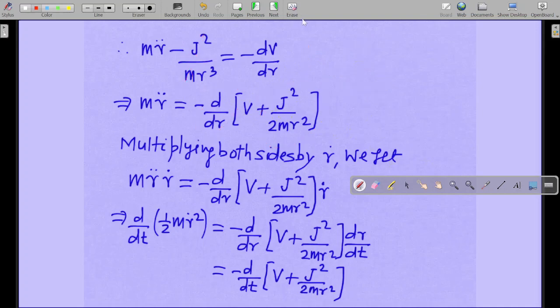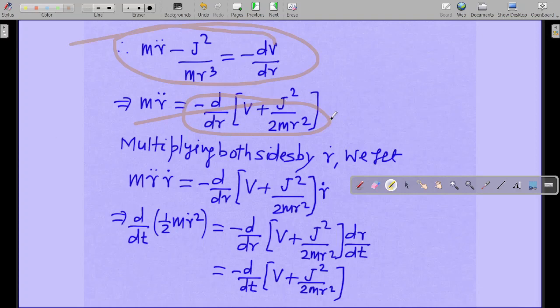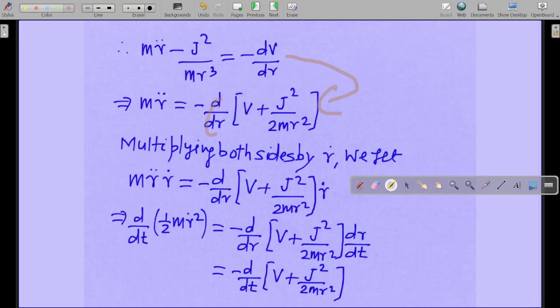Now if you try to do the reverse thing, if you try to solve this and go backwards, you will get this only. So this will be equal to this. Now you try to take the differentiation yourself, you will understand. What will be the differentiation of 1 by r square? d by dr of 1 by r square, what will it be?